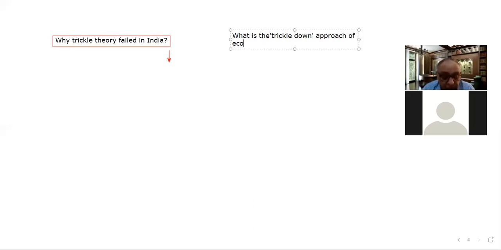That is another point. Okay, why did the trickle down theory fail in India? This is a very important point which can be asked. From the examination point of view, there can be a question: what is the trickle down approach of economic development?